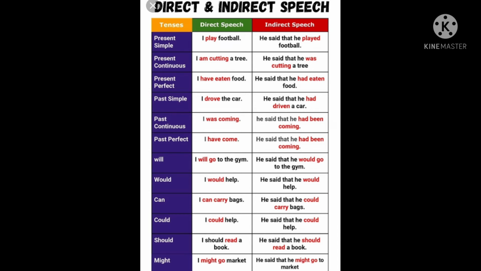There will be changes in modal auxiliaries also: will turns into would, can turns into could, shall turns into should, and may will change to might. These are all past forms of the particular verbs. Hope you remember the present tense and past tense. So in short, present forms of verbs will turn to past tense while changing direct to indirect speech.